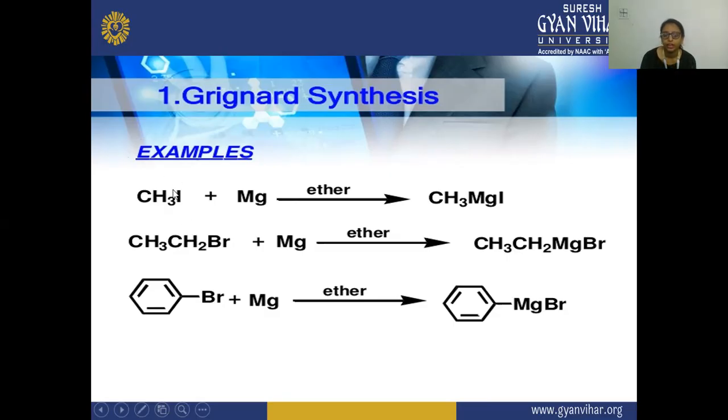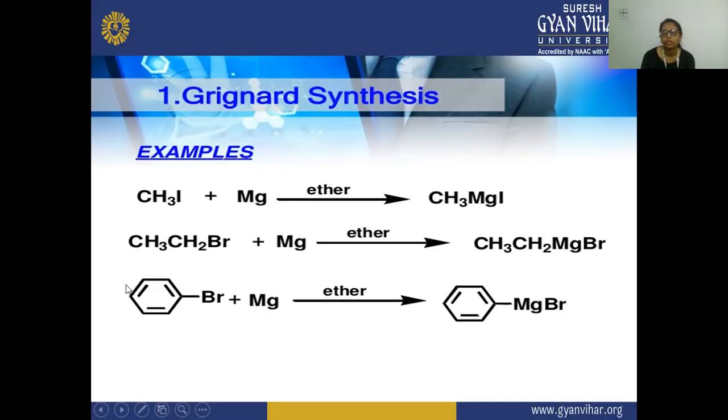Firstly, here we have taken the iodide, which is more reactive, and here CH3I is your methyl iodide, which is reacting with magnesium in the presence of your ether, and there is a formation of CH3MgI, that is your methyl magnesium iodide. And secondly, it is your CH3CH2Br, which is your ethyl bromide, which is reacting with magnesium in the presence of your ether, and there is a formation of CH3CH2MgBr, that is your alkyl magnesium, ethyl magnesium bromide.